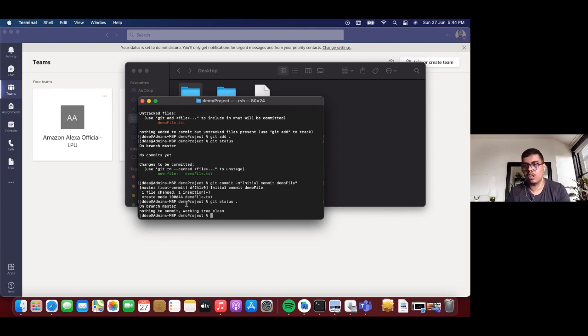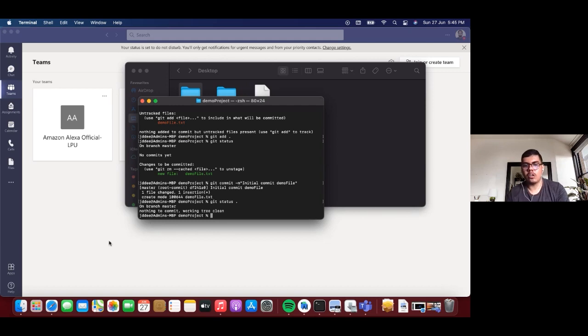So it's always recommendable, even if you are trying to contribute to any organization, that once you clone the project, you create your own branch and then make your changes, and then we will see today how to create a pull request. So for example, continuing on this, now we have got nothing to add or nothing to commit.